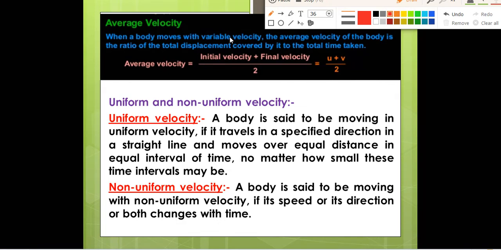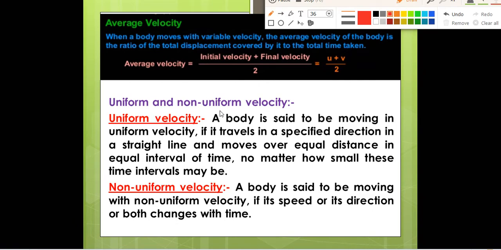And what will be its definition? If a body moves with variable velocity, variable means non-uniform velocity, the average velocity of the body is the ratio of total displacement covered by it to the total time taken, and the formula will be initial velocity plus final velocity divided by 2. Okay.